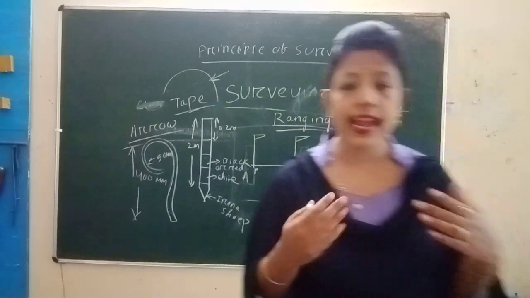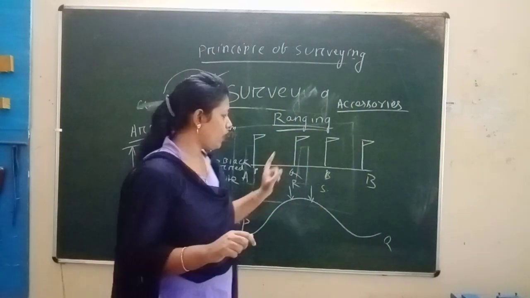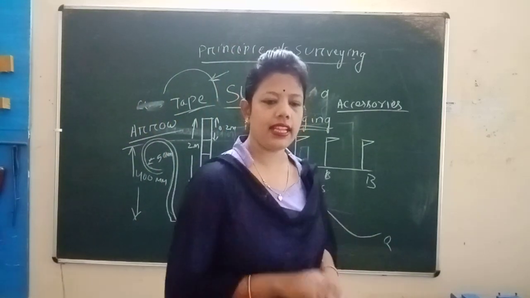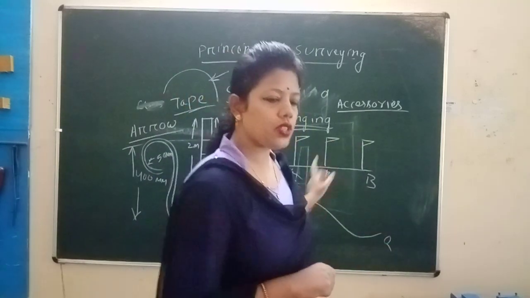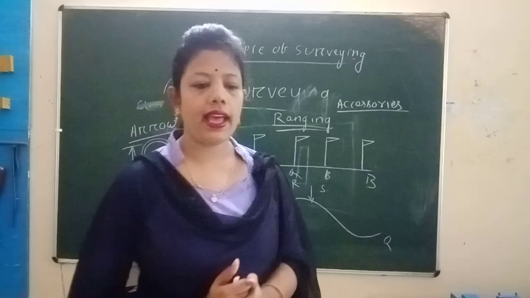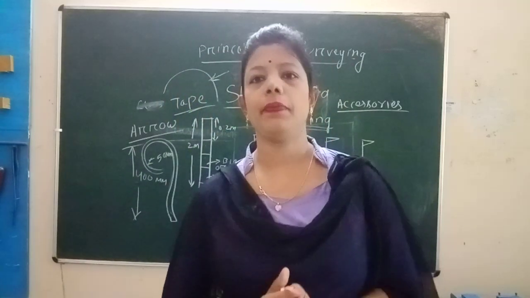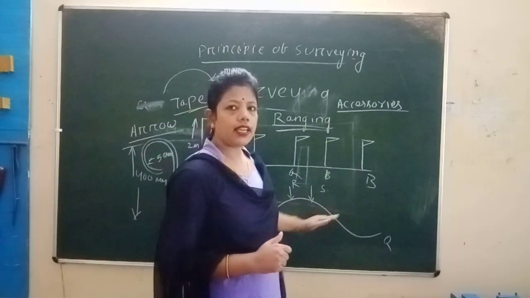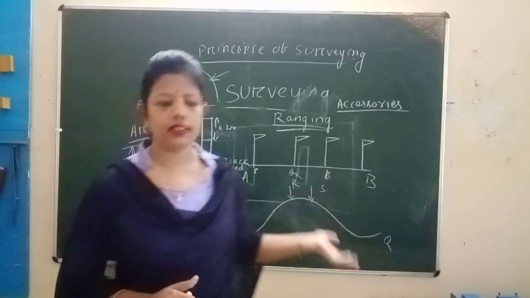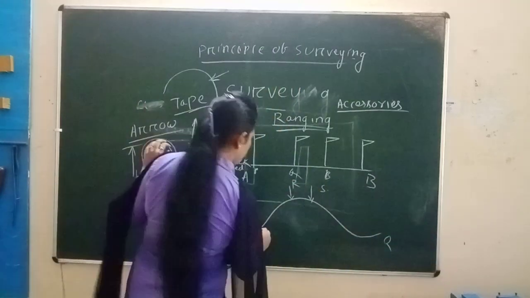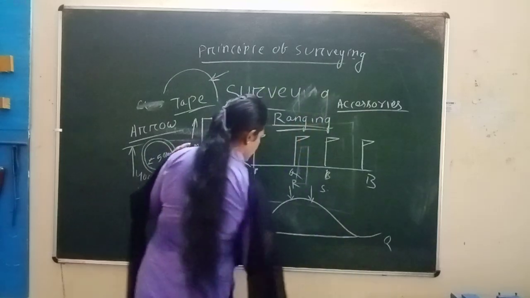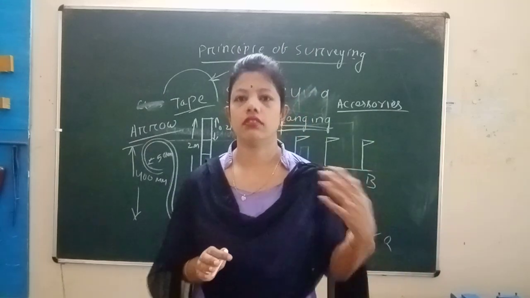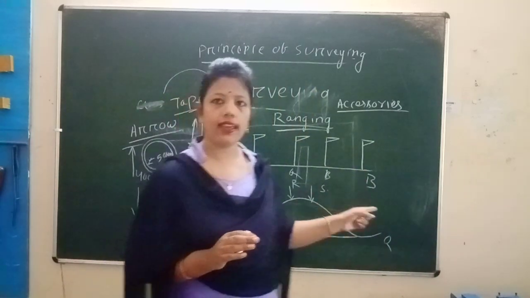When the end stations are not visible, that is called indirect ranging. By a different method we can determine the points, and lastly we find the last point and check that the points are in the same straight line. Then we complete the ranging.